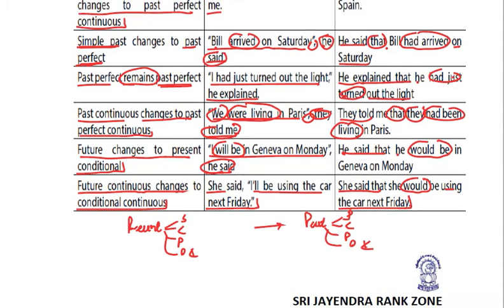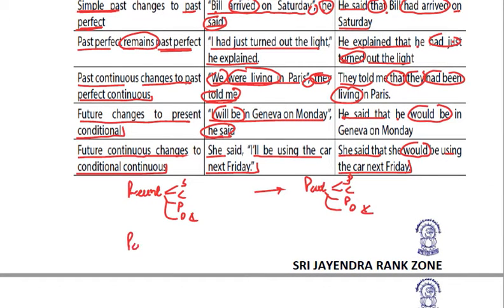If the direct speech is in past tense, it will be converted into higher past. If it is simple past, it will be converted into past perfect. If it is past continuous, it will be converted into past perfect continuous. If it is perfect or perfect continuous, they will remain the same, right? And if we have future, it will be converted into either present conditional or the conditional continuous.